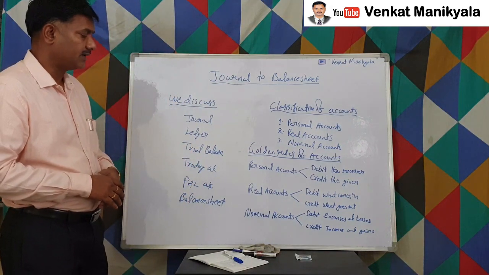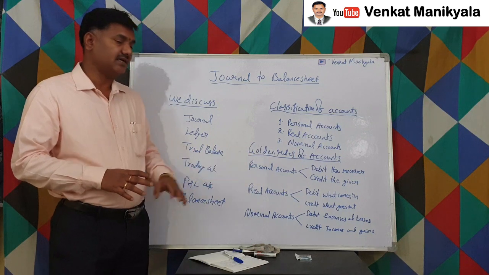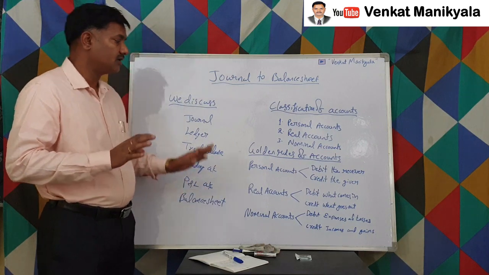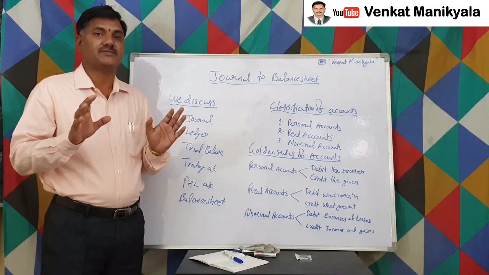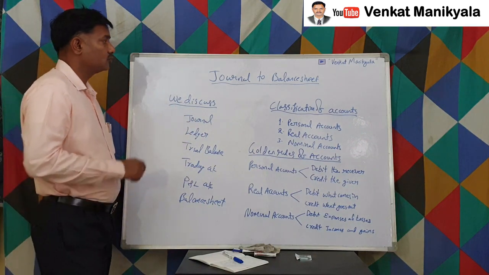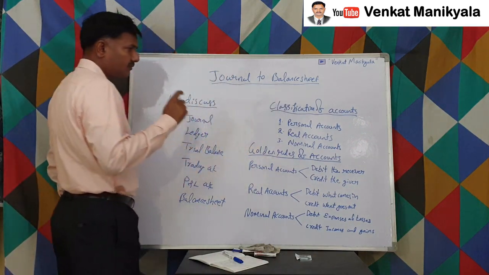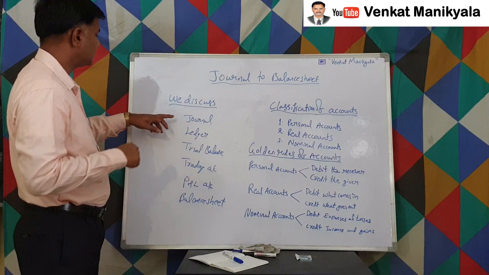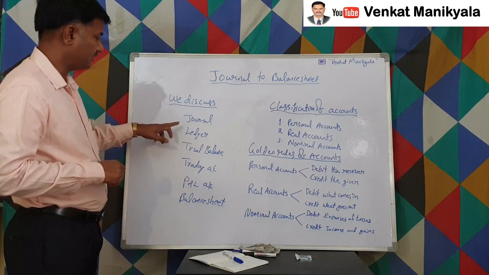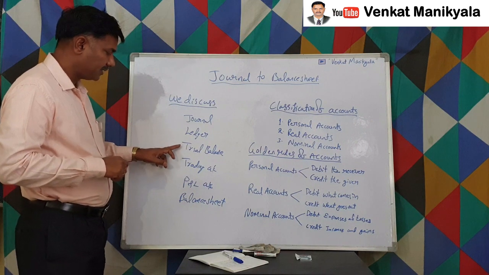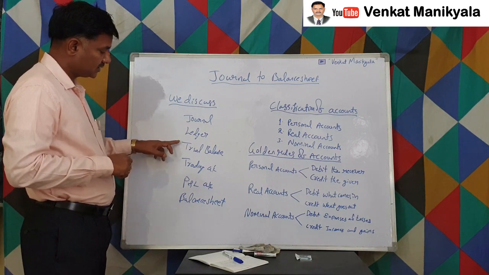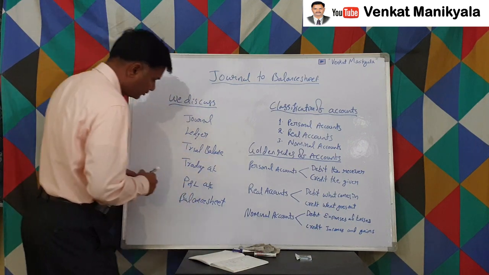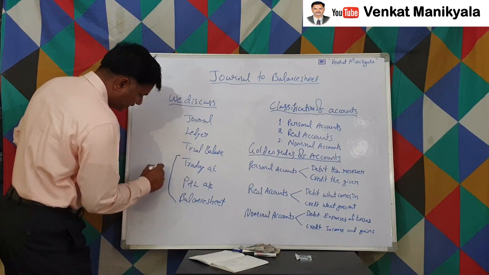In this way, how to read? Debit expenses and losses, credit incomes and gains. All of you, record these by pausing the video. You have to record all these golden rules, and it's also very important to learn all these by heart, right? Now, from journal to balance sheet: we write certain journal entries. After writing those journal entries, we post them to the ledger, and we prepare the trial balance. From the trial balance, we prepare the trading account, the P&L account and the balance sheet. These 3 together are called financial statements.